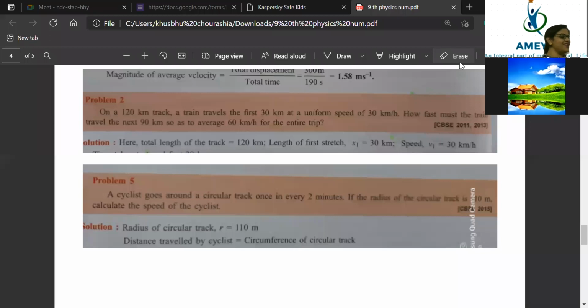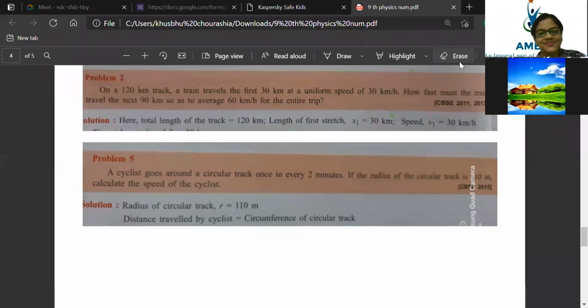Have a safe drive. It is very, very important. Now look here, I'll discuss this question. The question is very important, so please pay attention here now. Question number 2.